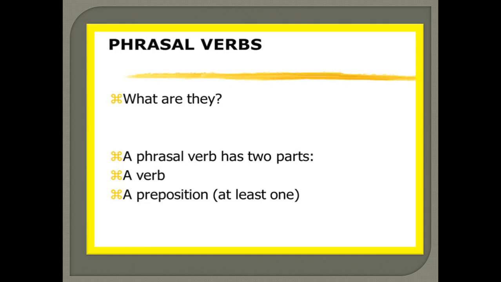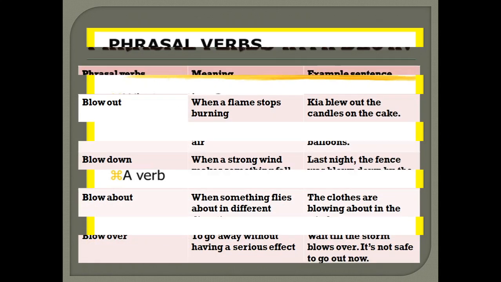What are they, children? A phrasal verb is a combination of two words. It has how many parts? It has two parts. One is verb and the other one is preposition. Okay, at least one preposition will be there. So, a phrasal verb is a combination of verb plus preposition. What is preposition, children? In the name itself, it is telling the position of a noun. Okay, it is telling the position of a person, place, animal or thing. So, a phrasal verb is a combination of verb plus preposition.